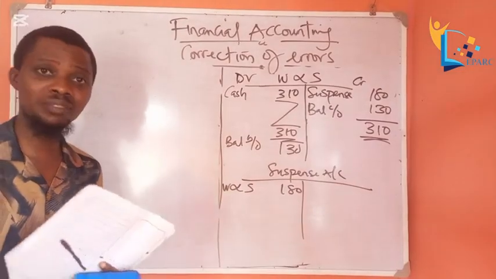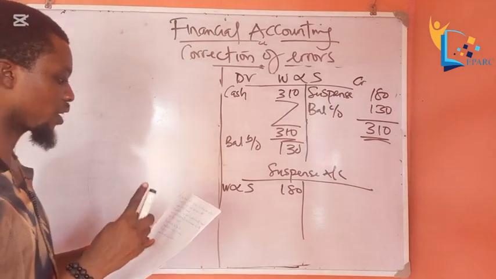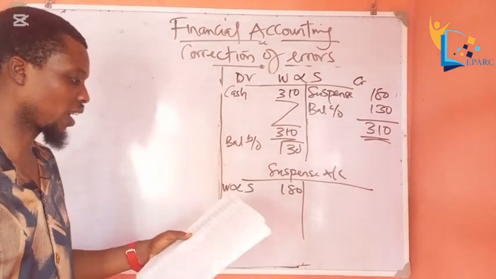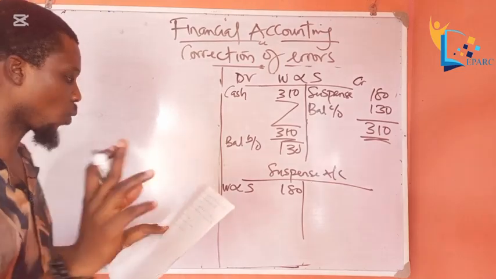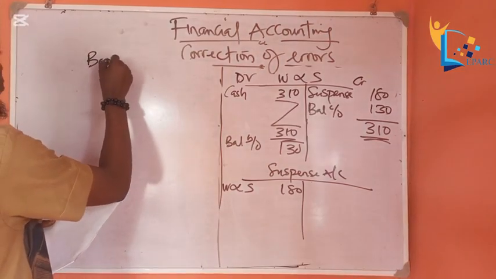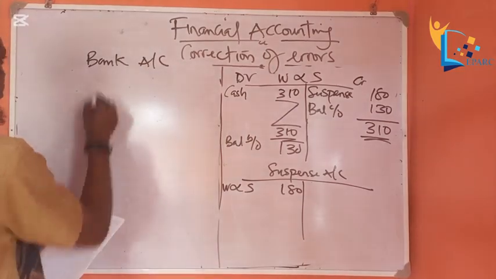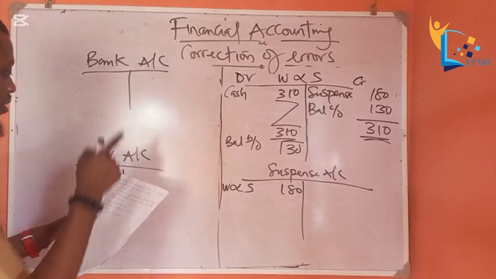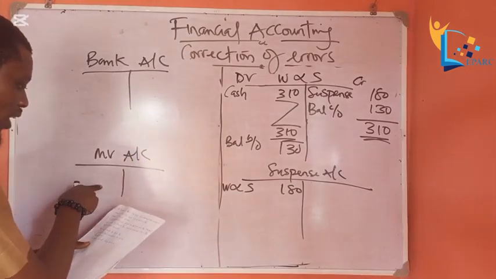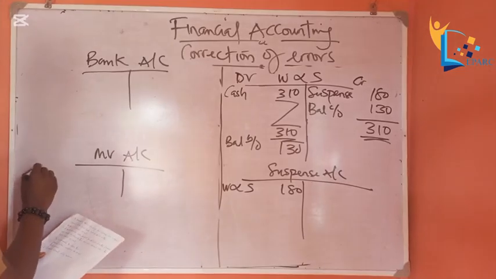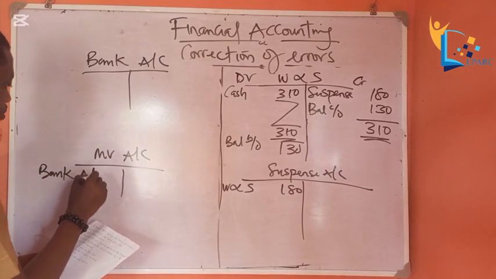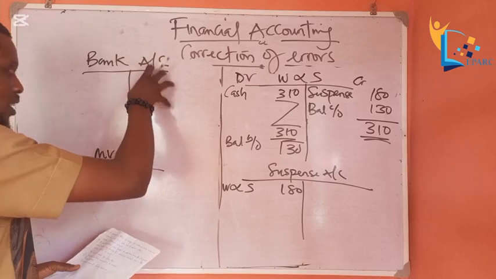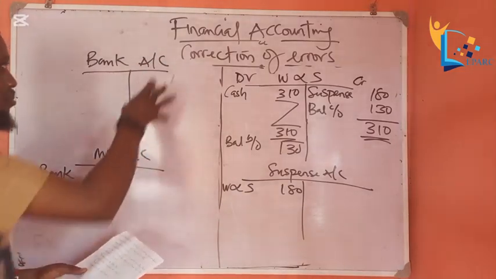So the last but not the least, we have a motor vehicle bought for 1.3 and the payment made by check. This was recorded only in the motor vehicle account. Let's analyze this error. This is what happened. Bank account and motor vehicle account, these are the 2 accounts involved first. So this bookkeeper, instead of recording in a bank account and motor vehicle account, recorded only in the motor vehicle account. So he didn't make the entry in bank account.